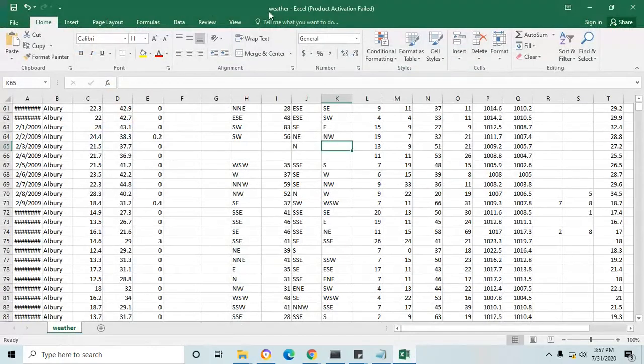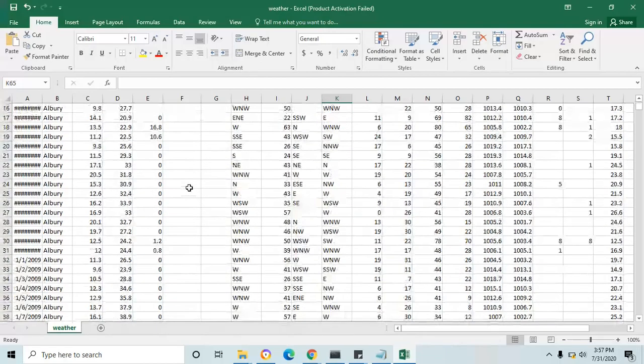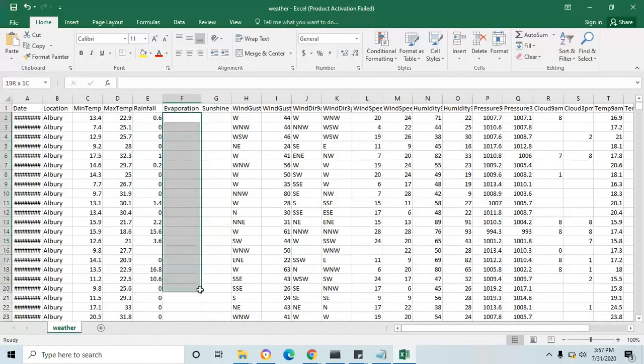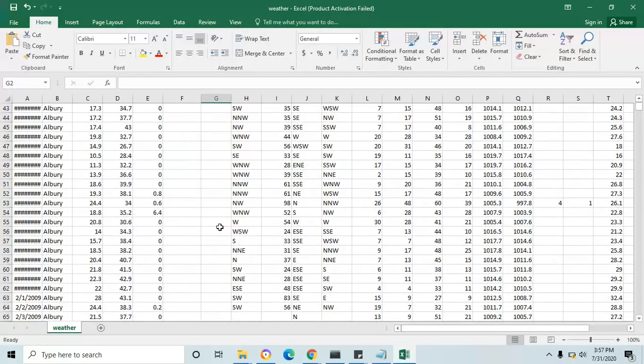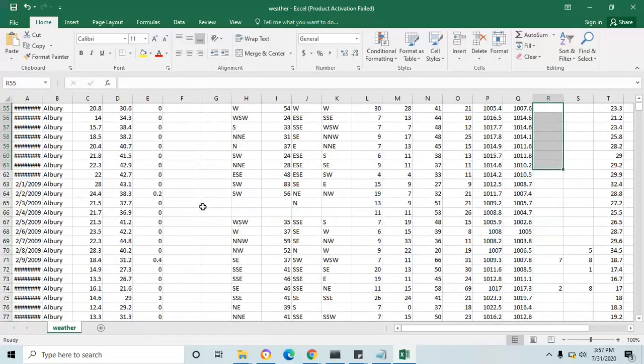You might have seen in our weather.csv file, where we imported the data for creating the data frame, that some of the columns have blank values. Everywhere in the Excel sheet you could see some blank values. We can't use this blank data frame to train or test the machine learning model. You have to make sure that the entire data frame has some value. For that, we are going to use SimpleImputer.